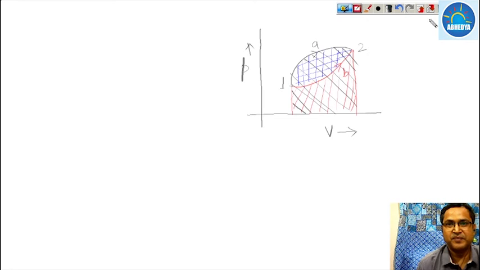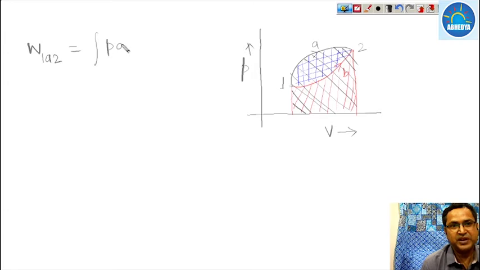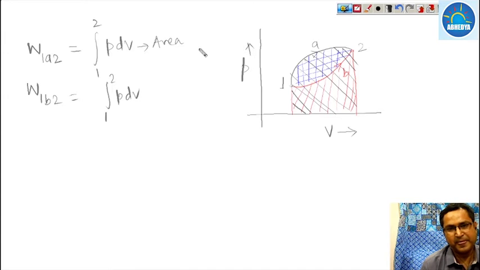So work for path 1A2 is equal to the integral of P dV from state 1 to 2, and work for path 1B2, the red line, is again from 1 to 2 of P dV. This is the area of the red one, and this is the area of our black one.